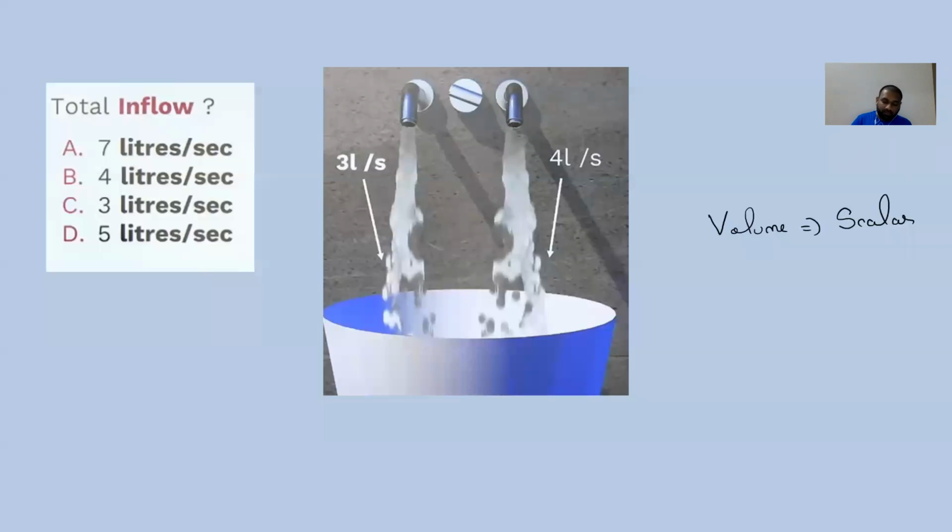So the total volume per second that is passing is 3 liters per second plus 4 liters per second, which is 7 liters per second, because they are scalars.